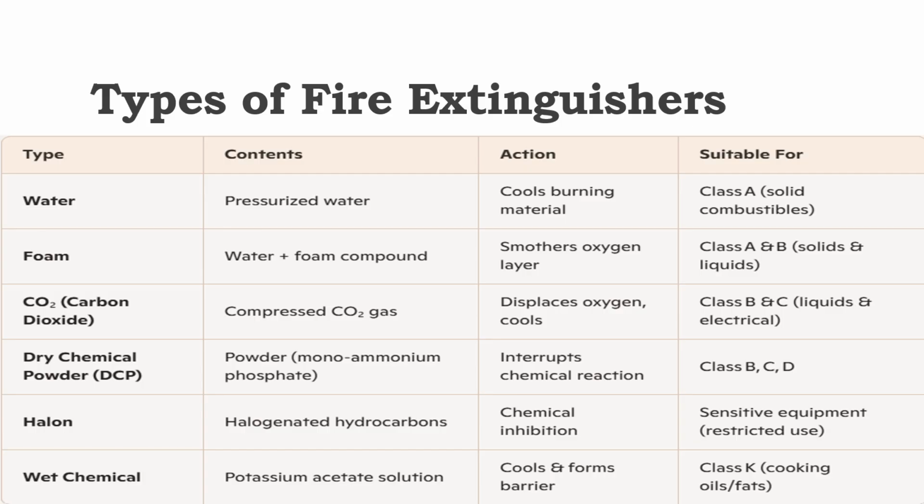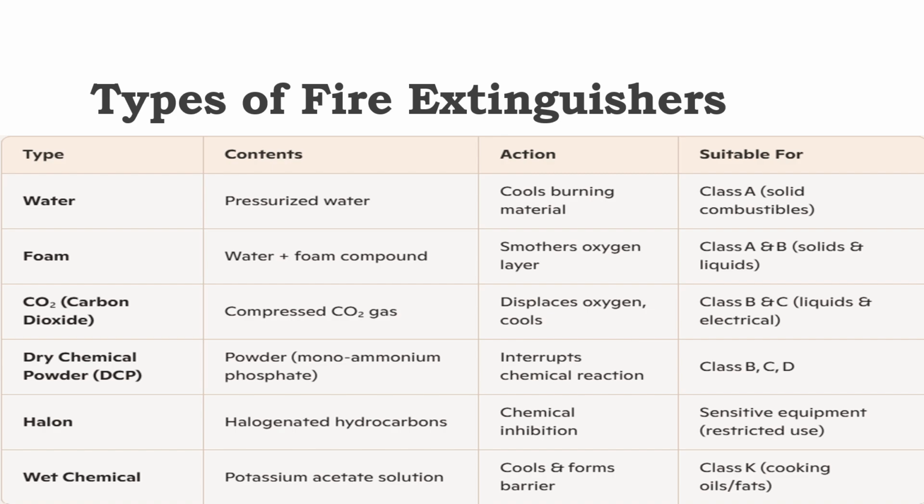Carbon dioxide. It is compressed carbon dioxide gas. It displaces oxygen, cools down the fire. Suitable for class B and C, liquids and electricals. Dry chemical powder. That powder is monoammonium phosphate.